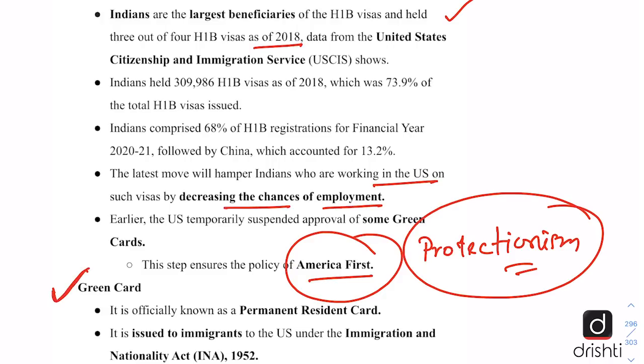Also here we should know about the green card. So it is officially known as the permanent resident card, and it is issued to immigrants to the US under the Immigration and Nationality Act of 1952, and it allows a person to live and work permanently in the US. So after this, let us look at the kind of questions which can be asked in prelims and mains.